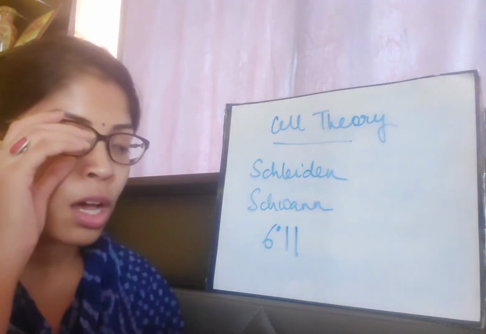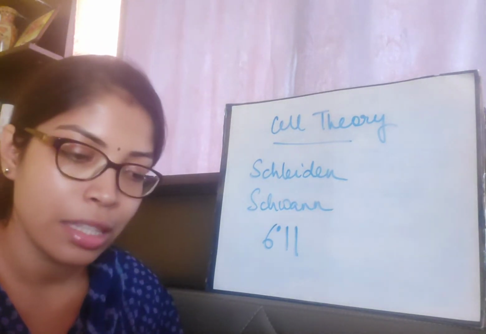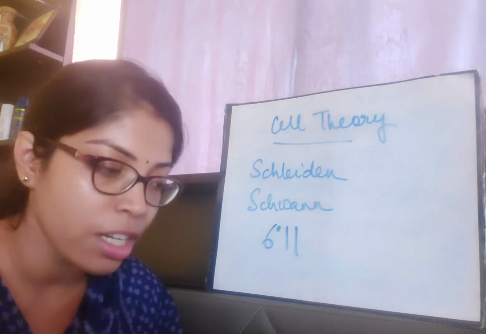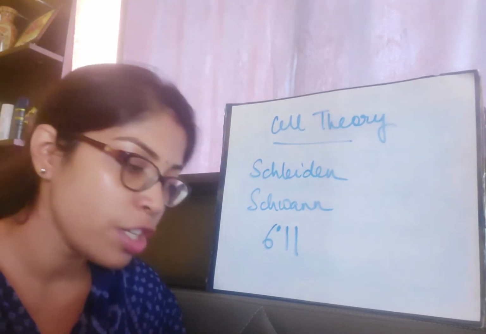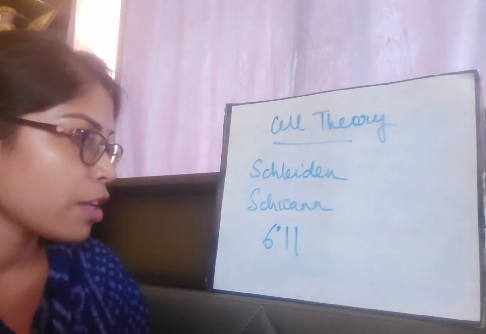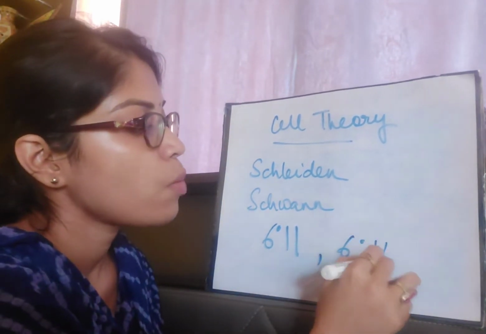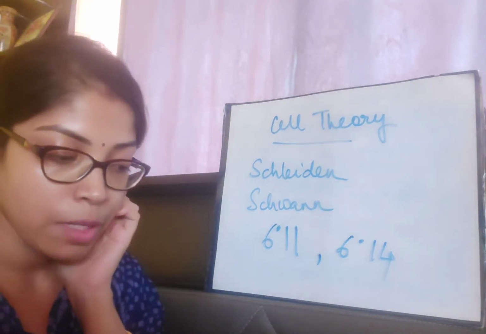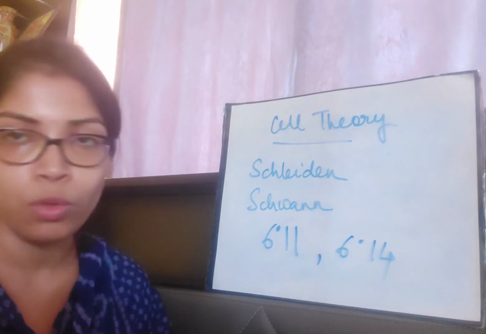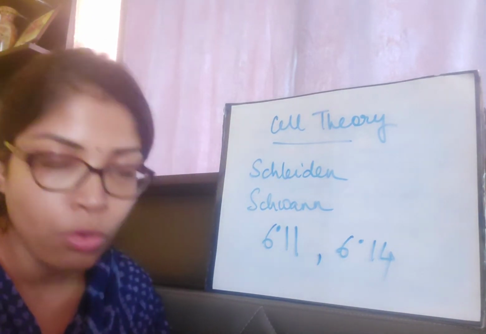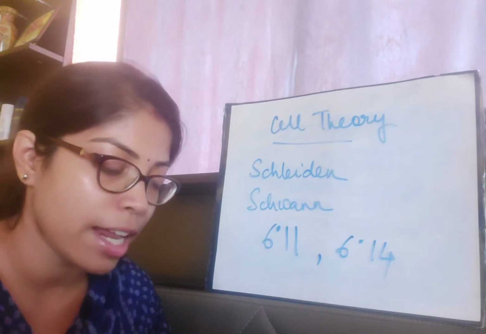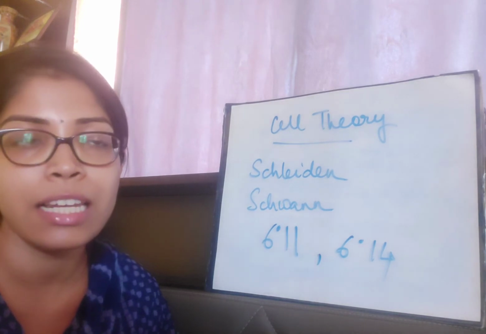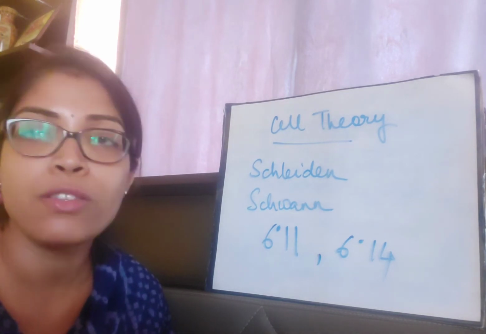So similar to prokaryotic and eukaryotic, there are vast details about plant cell and animal cell, and all those things are again not required. You only need to learn the difference between plant cell and animal cell in page number 6.14. You will find the difference between plant cell and animal cell there. This also you had in class 9, so I'm pretty sure you already know the differences between plant cell and animal cell.